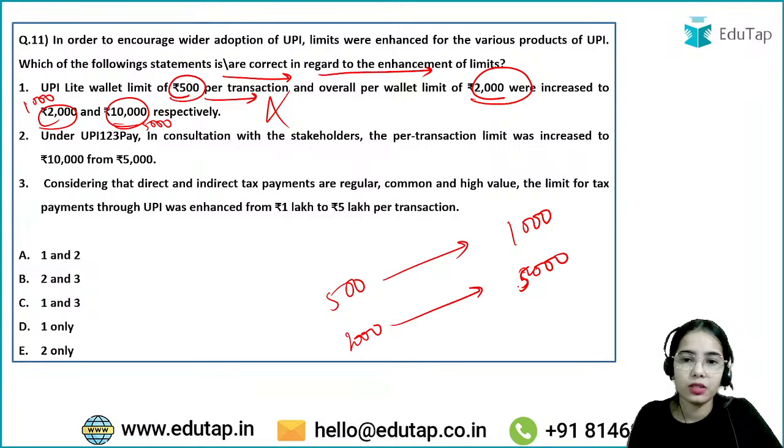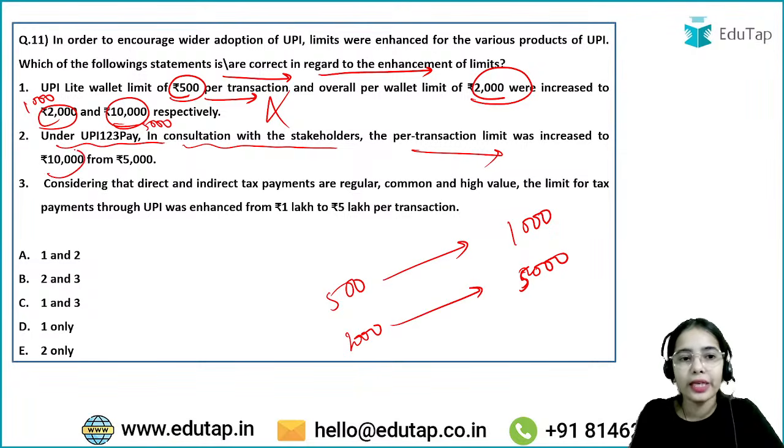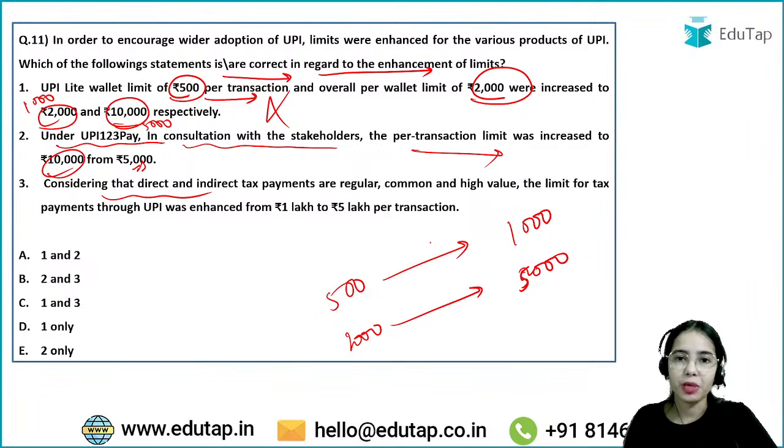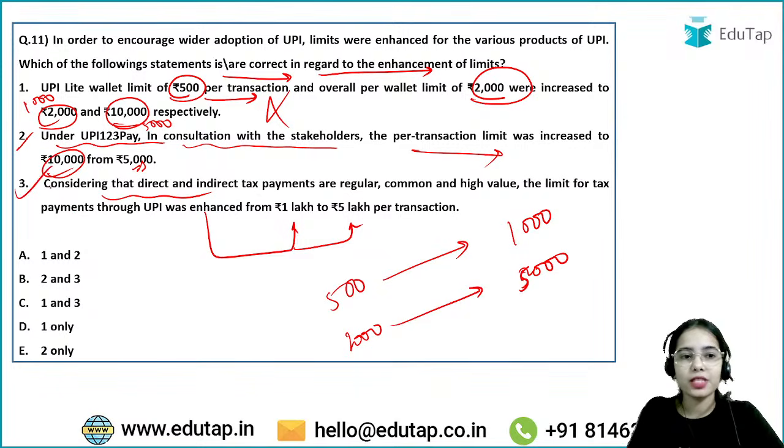Okay, now under UPI 123 Pay, in consultation with the stakeholders, the per transaction limit was increased to 10,000 from 5,000. So in UPI 123 Pay, the limit has been increased from 5,000 to 10,000. Considering that direct and indirect tax payments are regular, common and high value, the limit for tax payments through UPI was enhanced from 1 lakh to 5 lakh. So the second and third statements are correct. Only the first statement was wrong, and that's why the answer here is B.